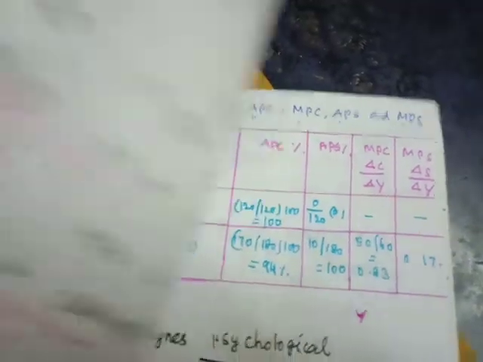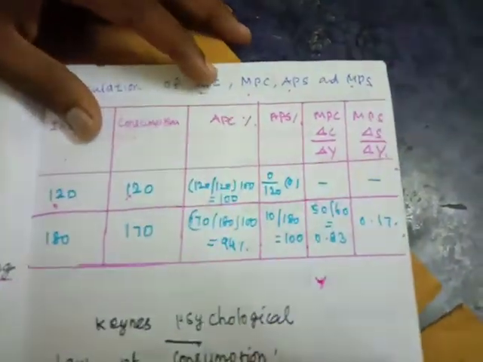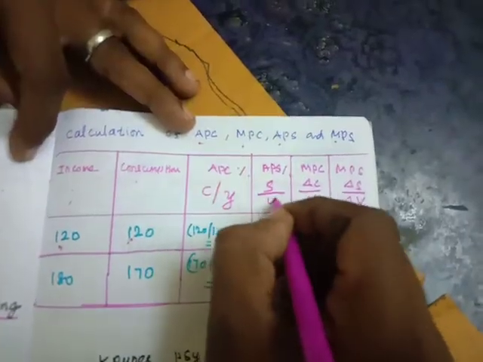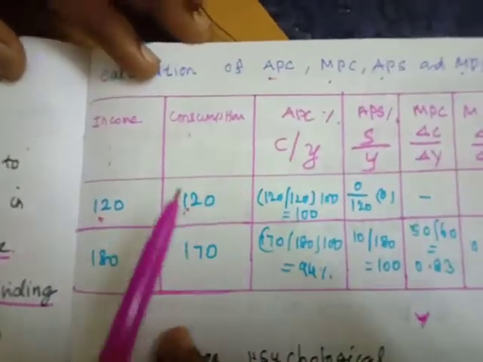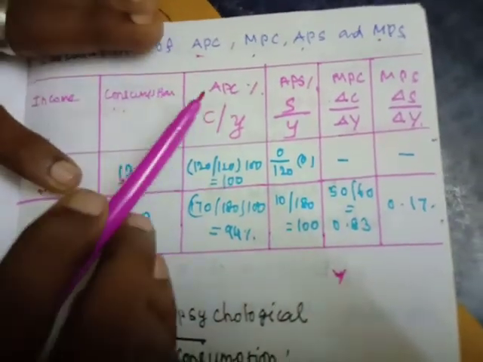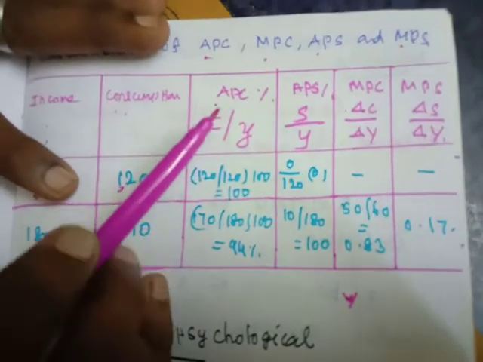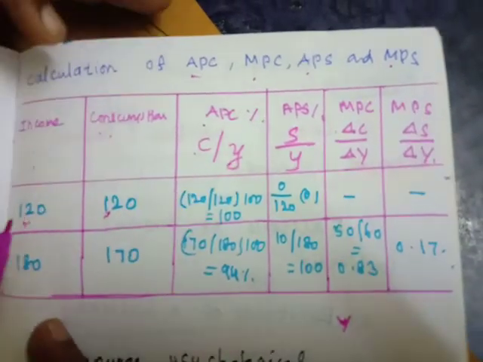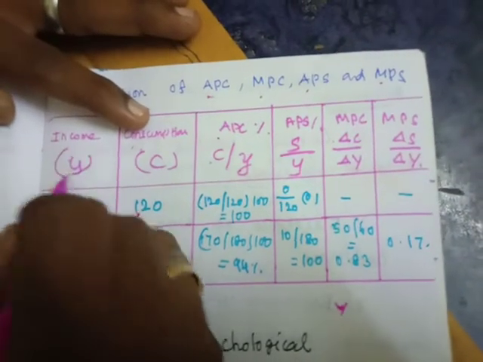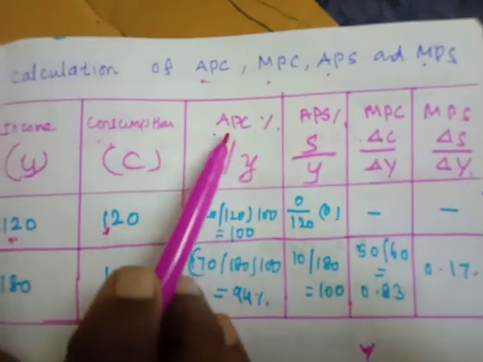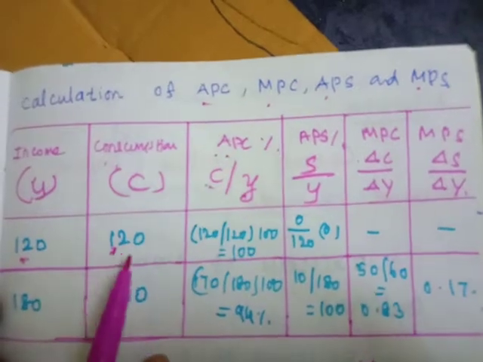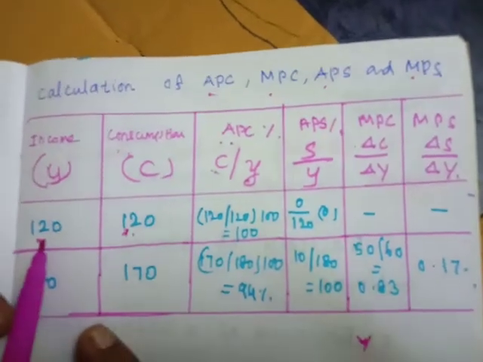The formula of average propensity to consume is C divided by Y. The income is 120, the consumption is also 120. How to find out the average propensity to consume? The formula is C divided by Y. Here C is 120 rupees and Y is also 120 rupees.